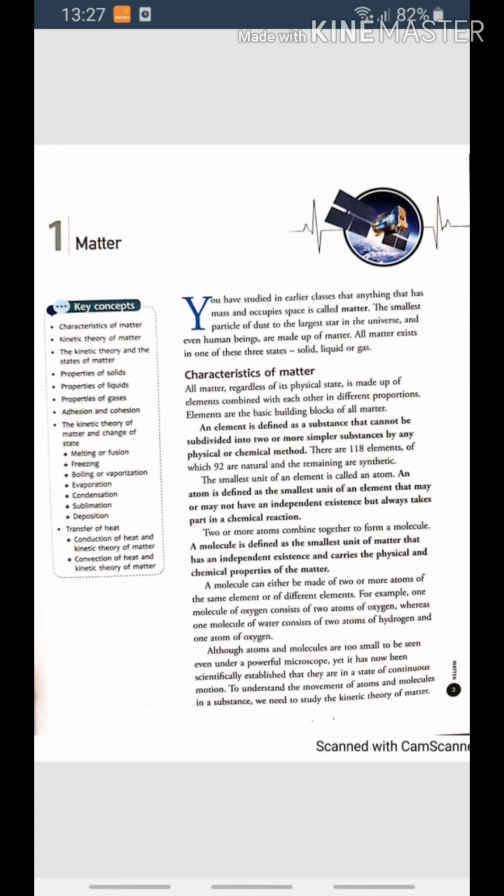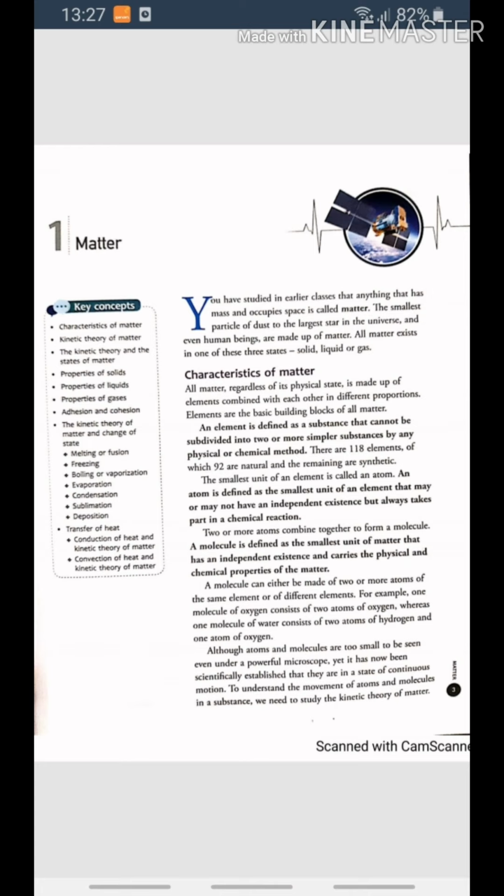Characteristics of matter. All matter, regardless of its physical state, is made up of elements combined with each other in different proportions. See what is an element. An element is defined as a substance that cannot be subdivided into two or more groups by any physical or chemical method. Now, children, see what is an atom and what is a molecule.